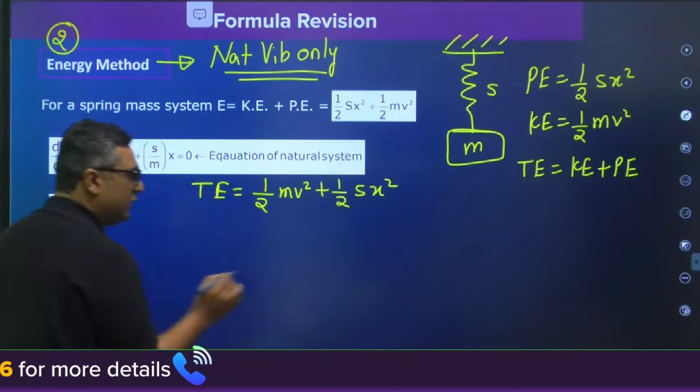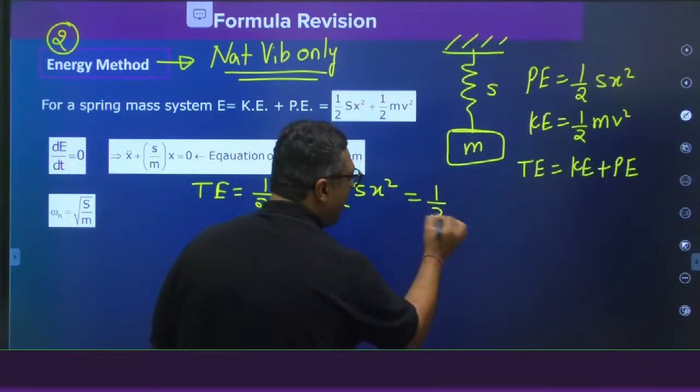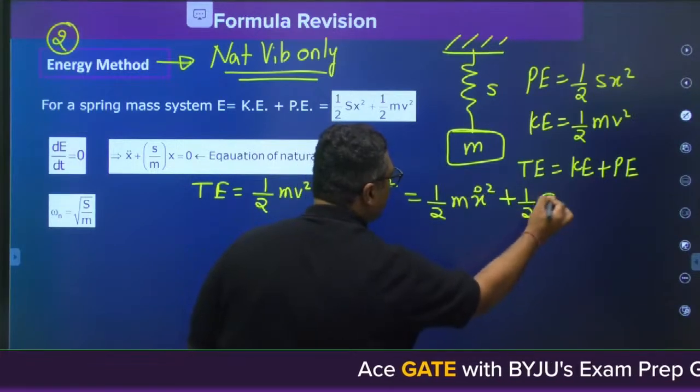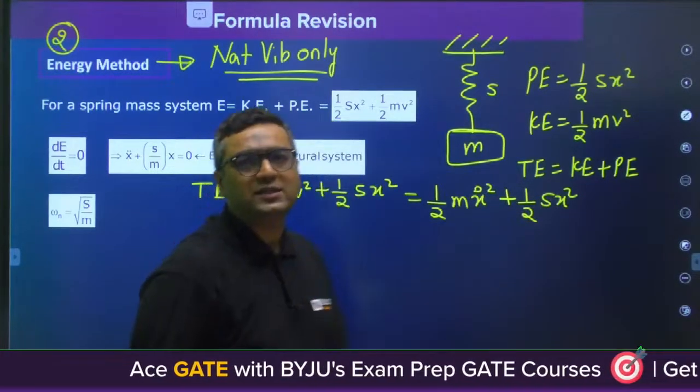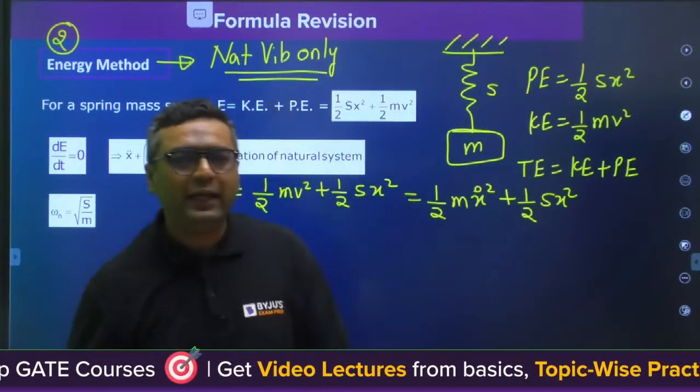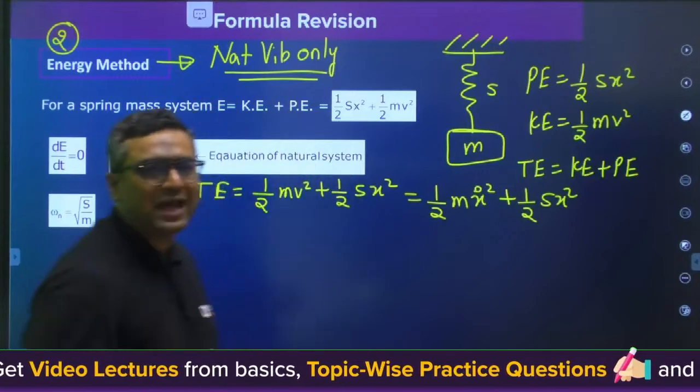You can write velocity to be x dot. So we can write half m x dot square plus half Sx square. Now you are saying there is no friction in the system. If no friction, energy is conserved, so dE by dt, rate of change of energy with respect to time, will be 0.